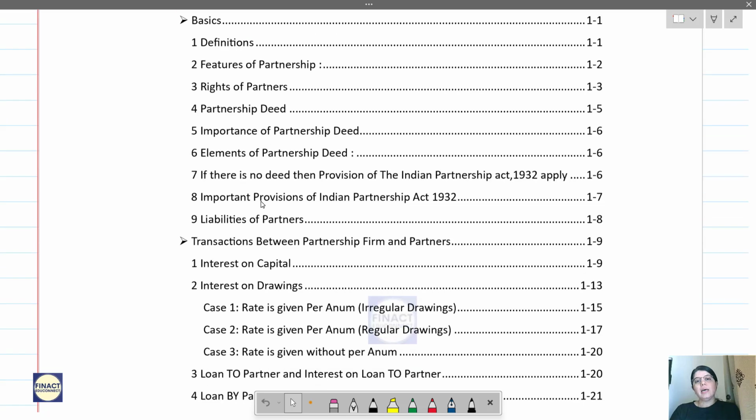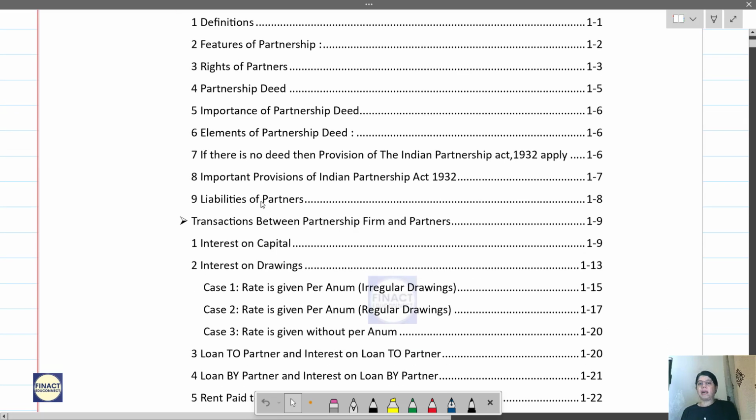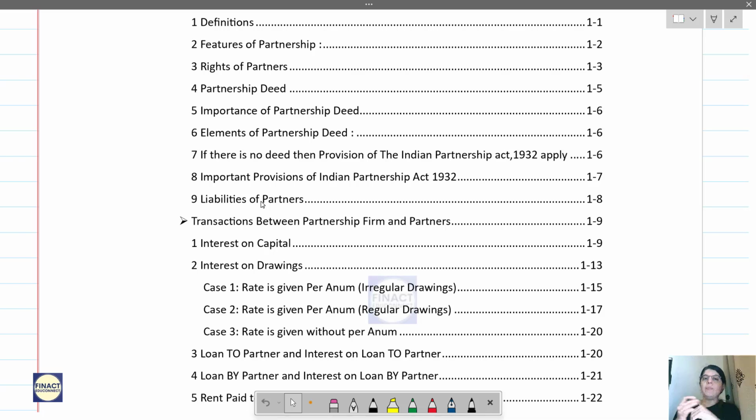And we have also seen that if the partnership deed is absent, if any written agreement is not there and only an oral agreement is there, and if some dispute arises in the firm, then that dispute among the partners can be solved by provisions of the Indian Partnership Act.